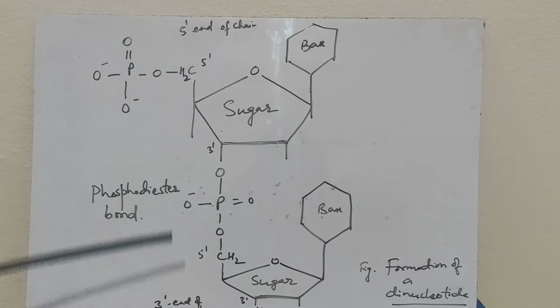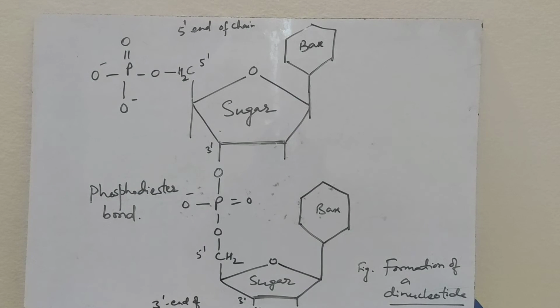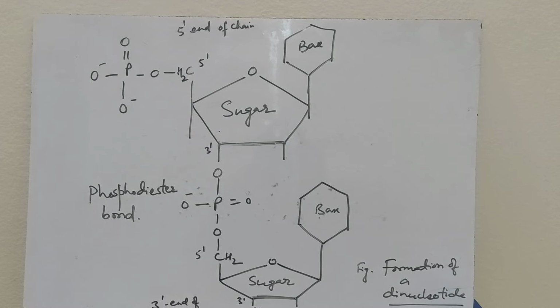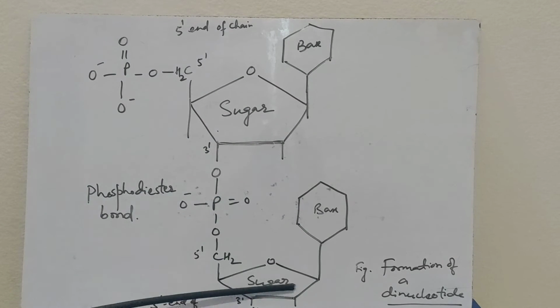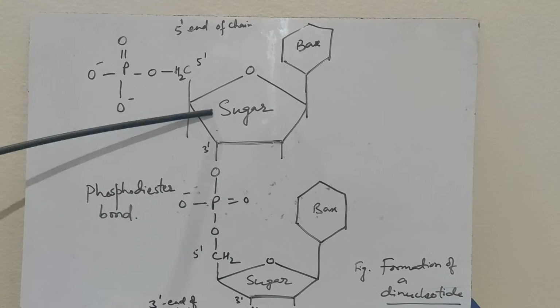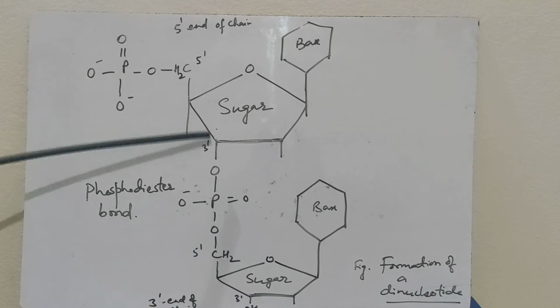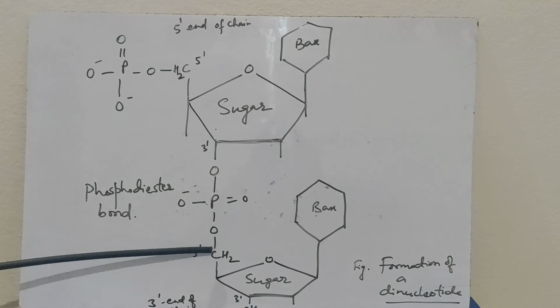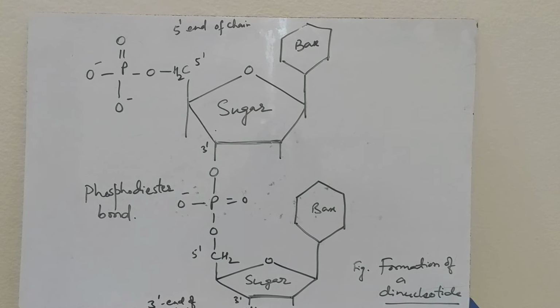This bond is called phosphodiester bond. So base, sugar, phosphate, and this is the 5' to 3' direction. So 5' is linked to phosphate, then 3' is linked to phosphate, that links to 5', and this continues to form a long nucleotide chain.